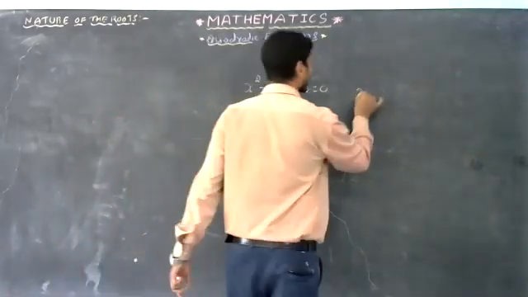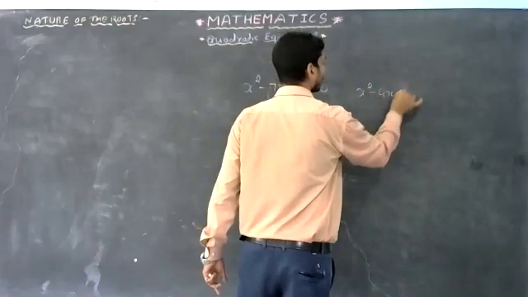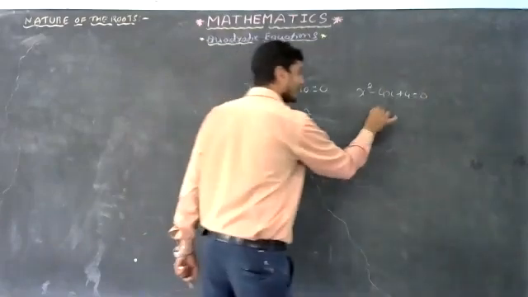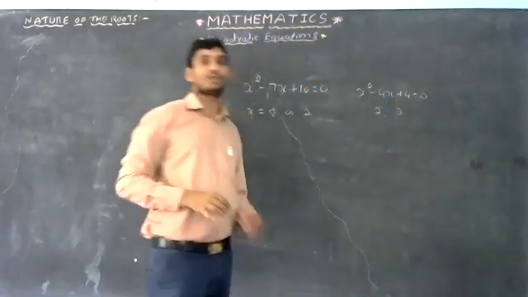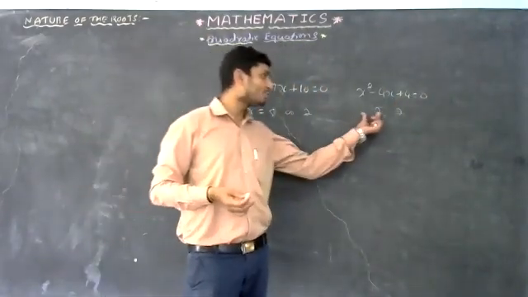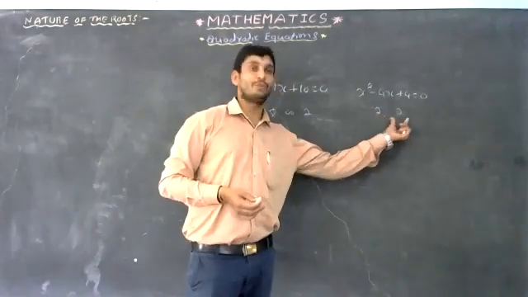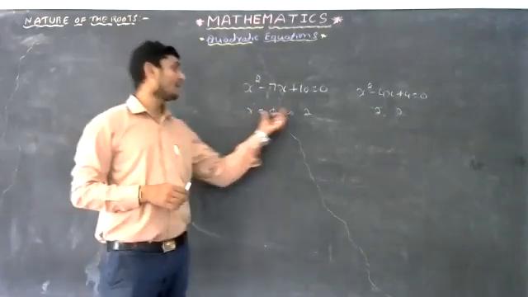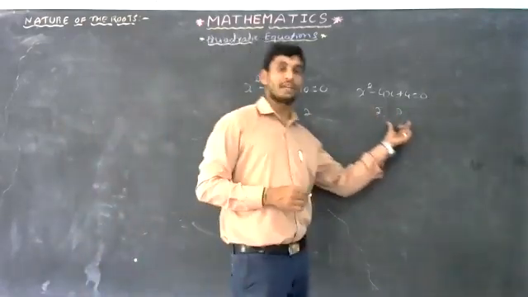But if you take the example of x square minus 4x plus 4 equals 0, if you solve this problem, you will get one answer is 2 and another root is also 2. Here we will call again these 2 are real numbers, but they are equal. We will call here the roots are real and equal. Here roots are real and distinct. Here roots are real and equal.